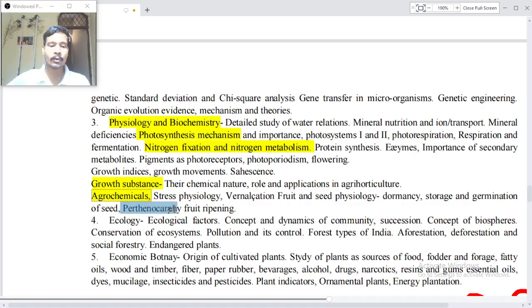Parthenocarpy, fruit ripening. Ecology: ecological factors, concept of dynamics of community succession, concept of biosphere, conservation of ecosystem, pollution and its control, forest types of India, afforestation, deforestation, social forestry and endangered plants. Economic botany: origin of cultivated plants, study of plants as a source of food, fodder and forage, fatty oils and timbers, fibers, paper, rubber, beverages, alcohol, drugs, narcotics, resins and gums, essential oils, dyes, mucilage, insecticides and pesticides, plant indicators, ornamental plants, energy plantations.